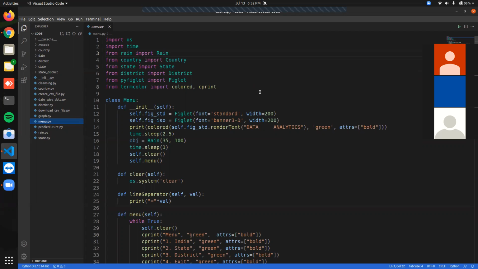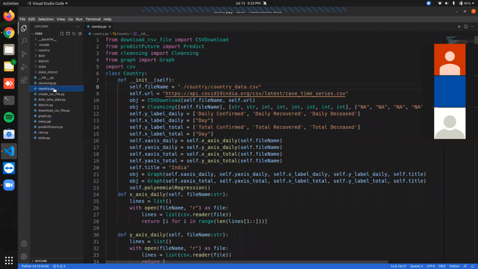We have a hierarchy, that is India, country, state, and district. This hierarchy is followed in our execution. There is a menu-driven interface which we have implemented so that the user can easily interact with our project. So starting with the first hierarchy, that is country.py. In this file, we have created a class called country, which has several methods in it and a default